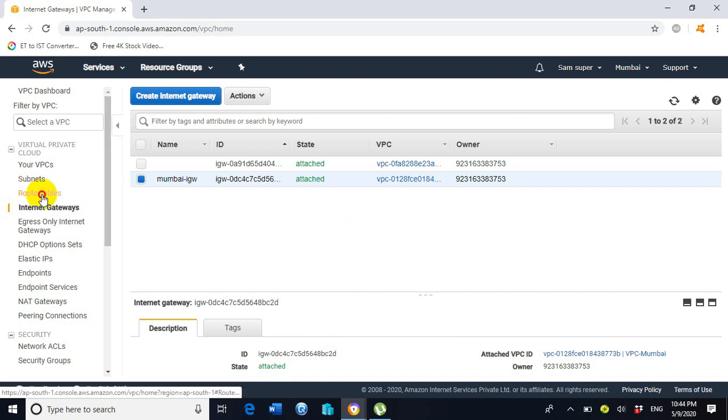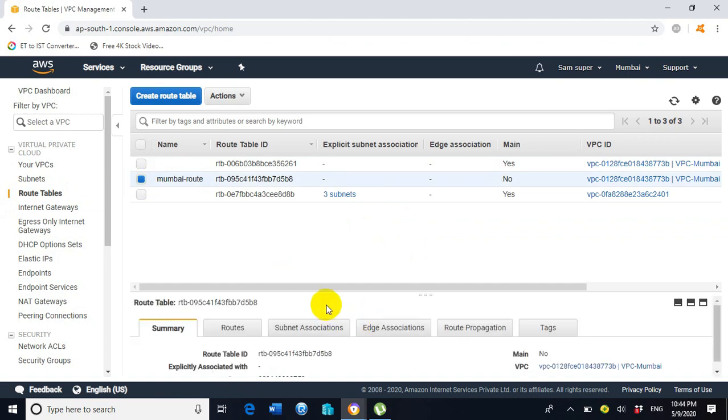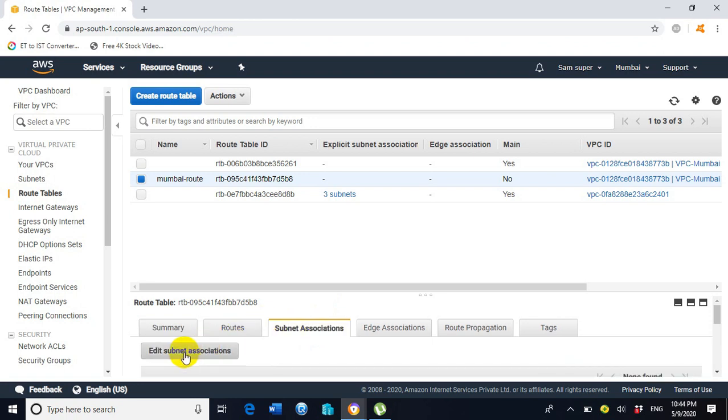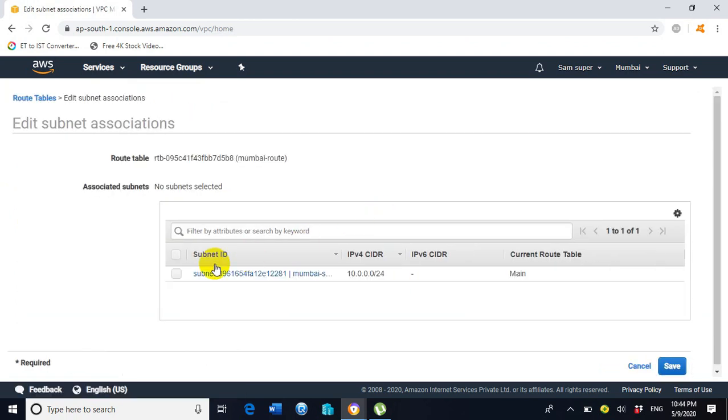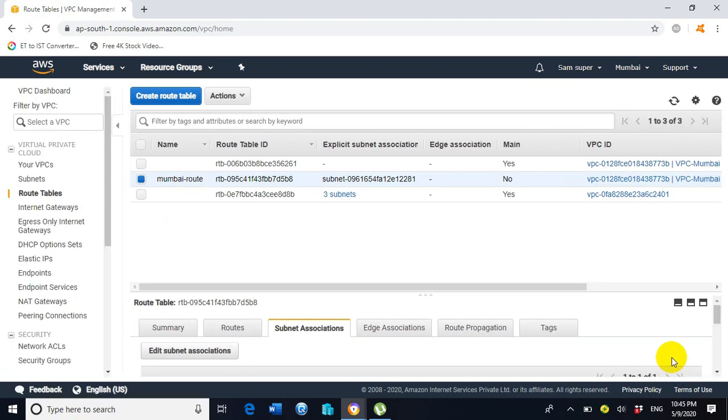So now click on route tables. Select the route table with the name Mumbai route. Now our next step is to associate the subnet with the route table. For that purpose, click on subnet associations. Click on edit subnet associations. Check mark the option of subnet ID. Click on save. So now the subnet has been associated successfully with the route table.